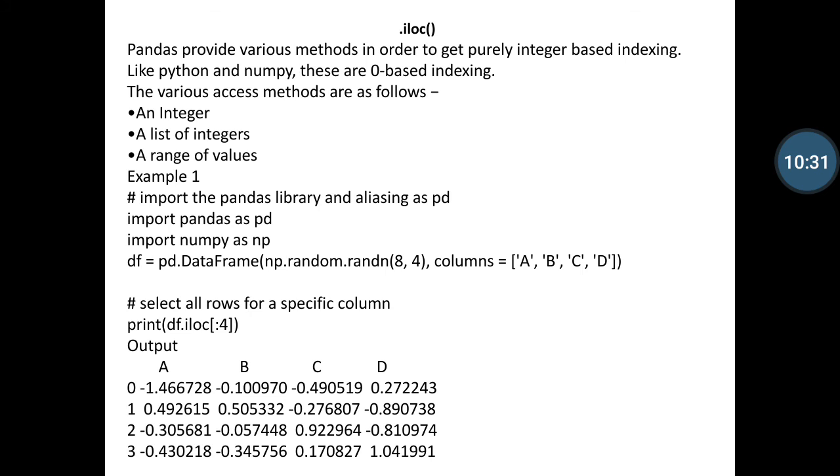So that's why I am defining print df.iloc[:4], and then closing the bracket. You can notice that it provides the values from the start to the fourth index of the data frame. You can notice that the output has columns a b c d, and also the index values from 0, 1 to 3.